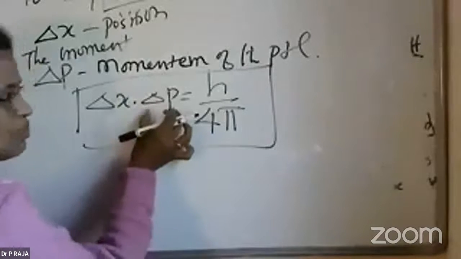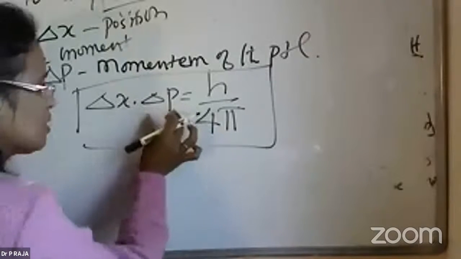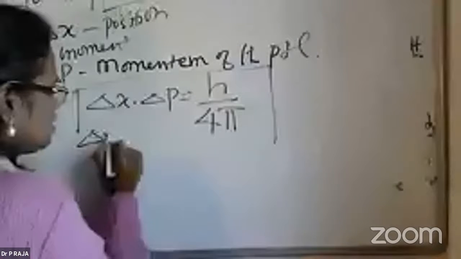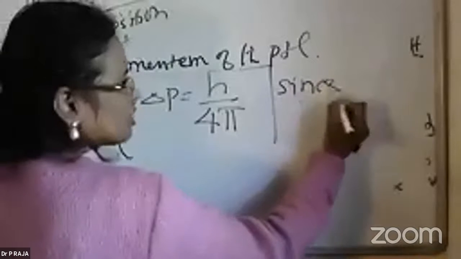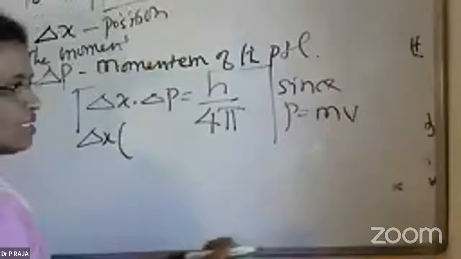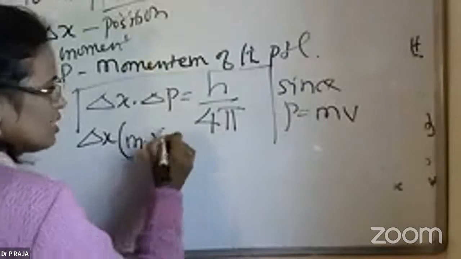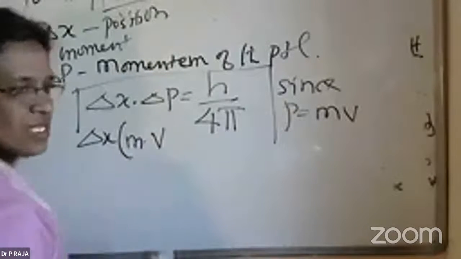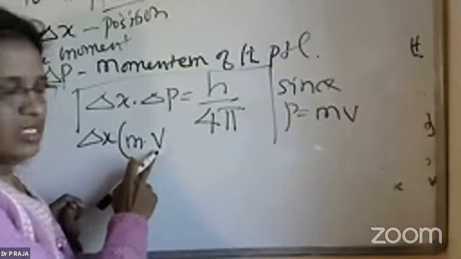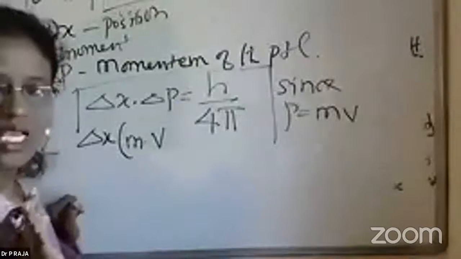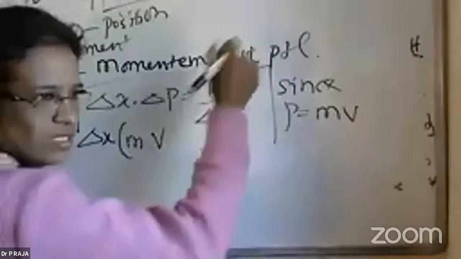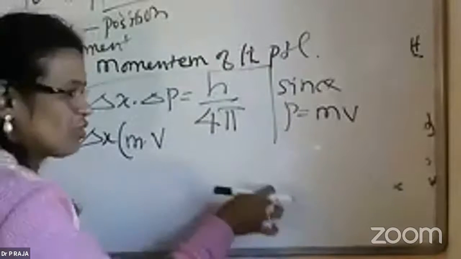Again, the momentum part can be written as delta x into, since the momentum p is equal to m into v, I will write this as m into v, but I have to say that velocity cannot be determined accurately. The mass of the electron remains the same value, but before the photon hits, the velocity may be uniform.